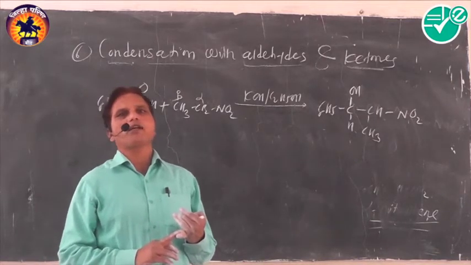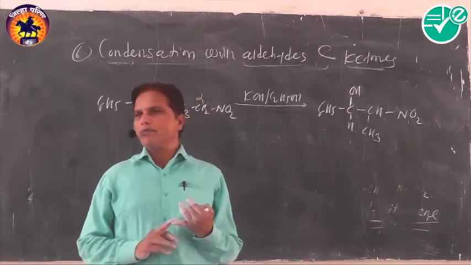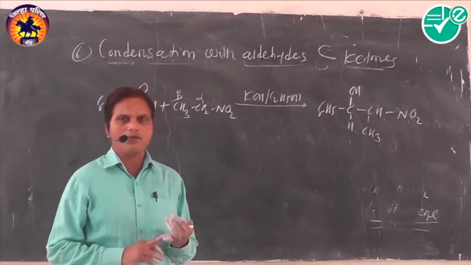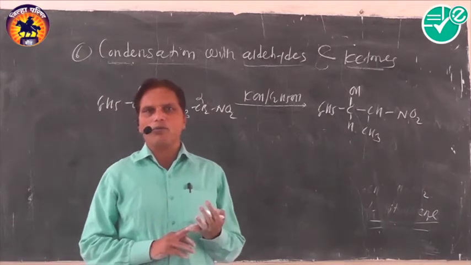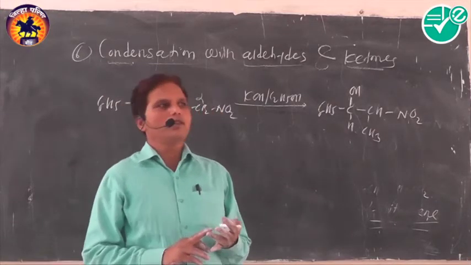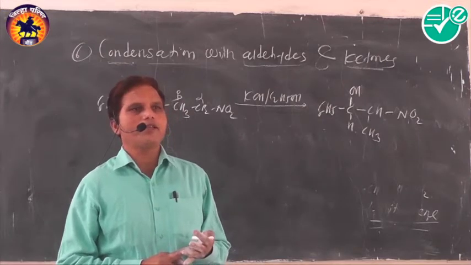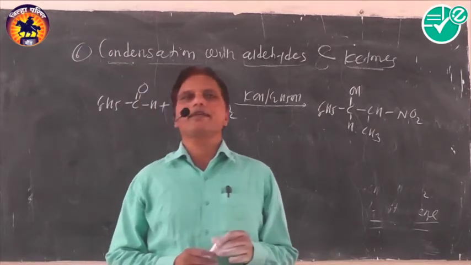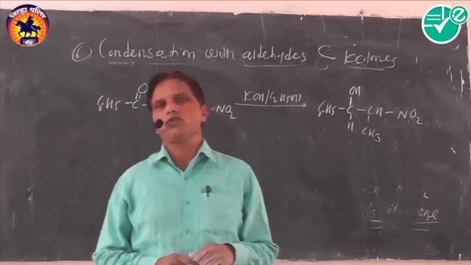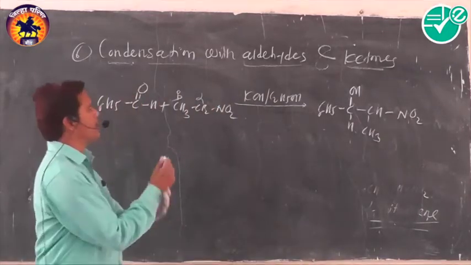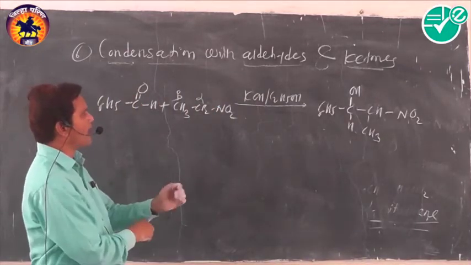These 6 chemical properties are easier ones. First, reduction. Second, hydrolysis. Number 3, Nef carbonyl synthesis. Number 4, halogenation. Number 5, reaction with nitrous acid. And number 6, condensation with aldehydes and ketones. In this way, we have finished the chemical properties of nitroalkane.